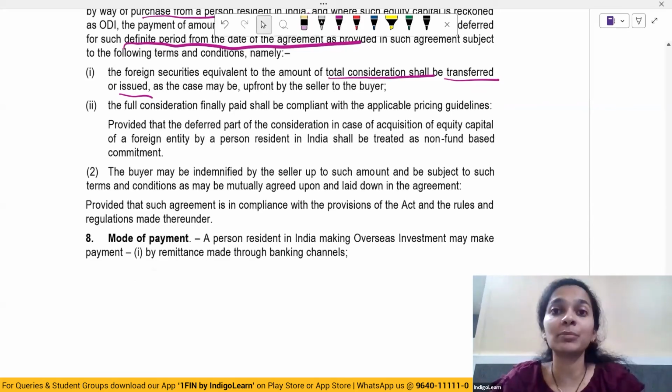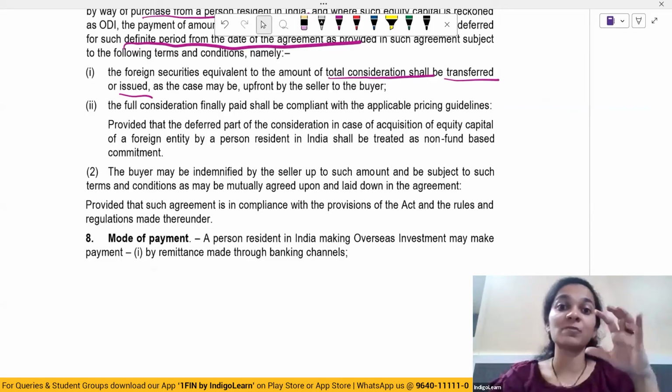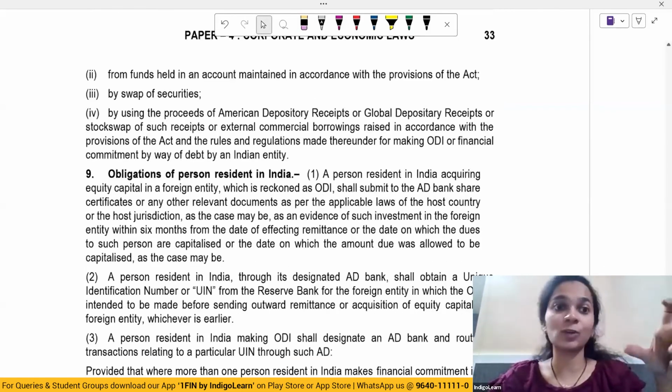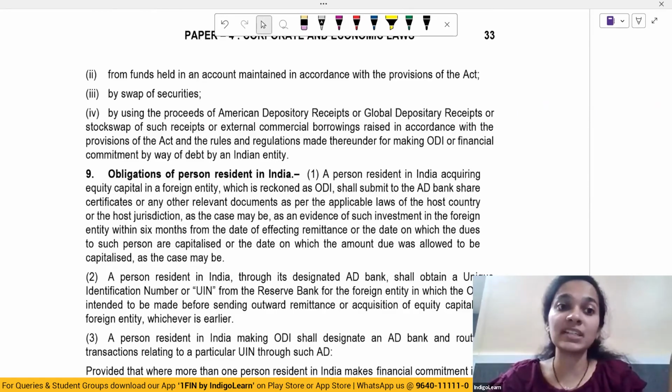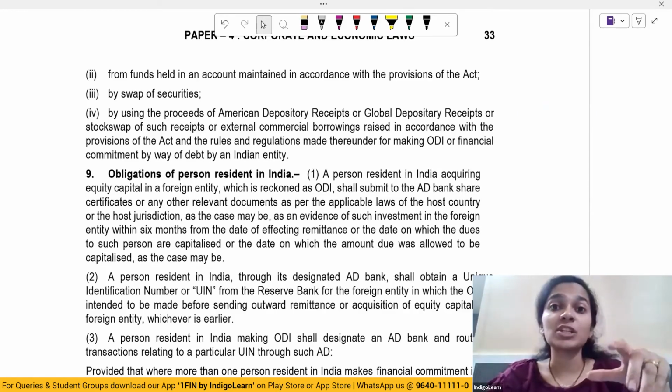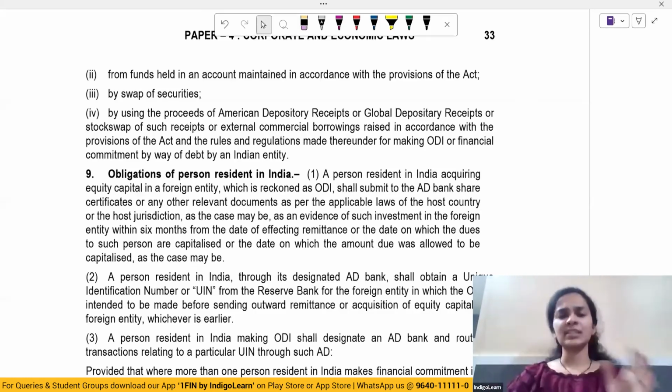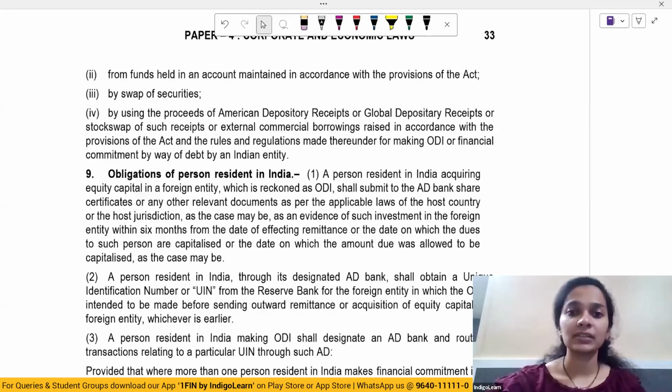Now, what will be the mode of payment when a person is making overseas investment? The mode of payment could either be by way of remittance through any banking channel, from funds held in accounts which are maintained as per the provisions of the Act, or by way of swap of securities, by using proceeds of ADRs or GDRs or any stock swaps or any external commercial borrowings, any such things.